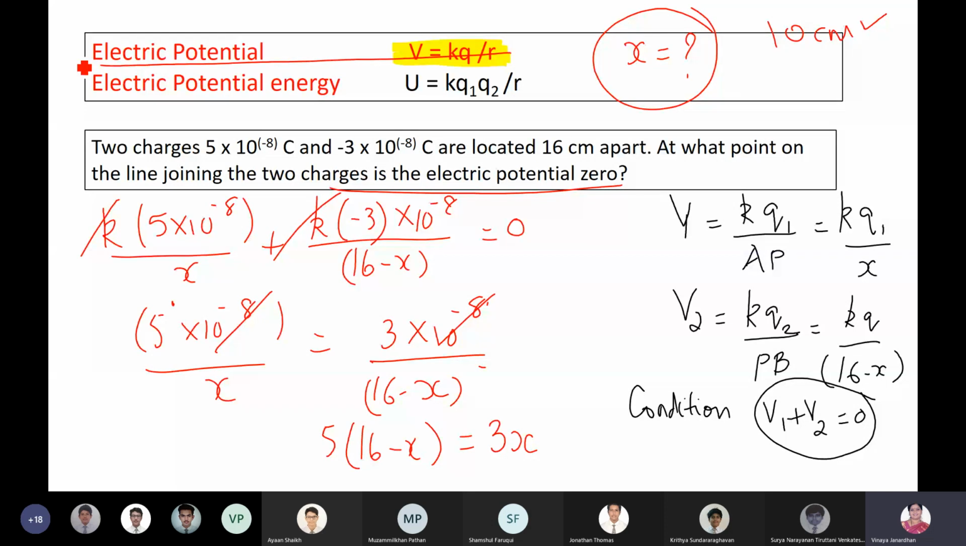Then what is left? 5 into 10 to the power of minus 8 by x plus minus 3 into 10 to the power of minus 8 by 16 minus x. So this negative 3 goes to the other side as positive. Then 10 to the power of minus 8 will get cancelled. Then cross multiply, find the value of x. Is that fine? Ma'am, x is 10, right? x is 10 centimeter.